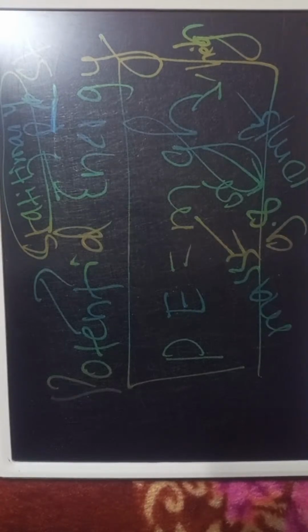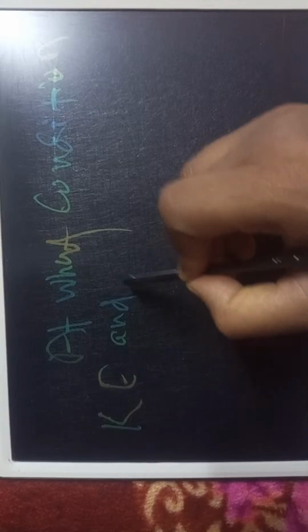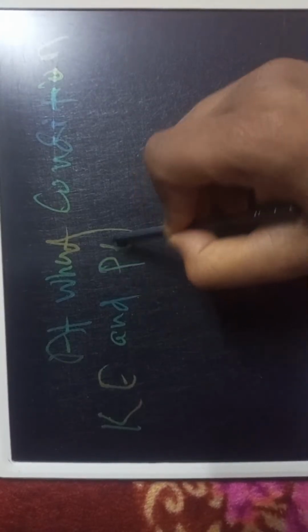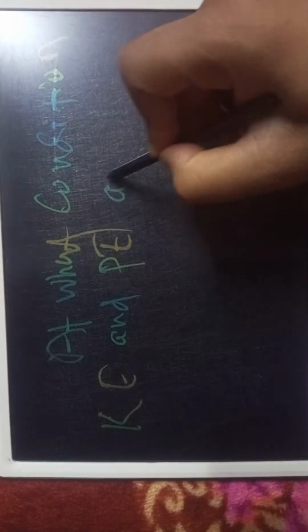Kinetic energy and potential energy, we will understand. Then you have to understand at what condition kinetic and potential energy are equal.